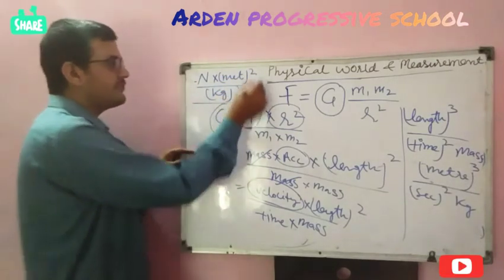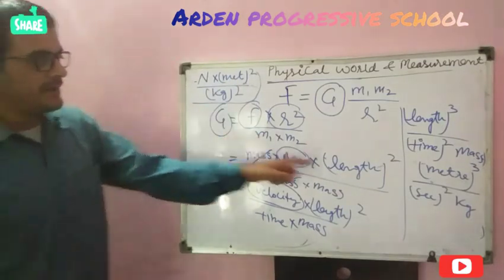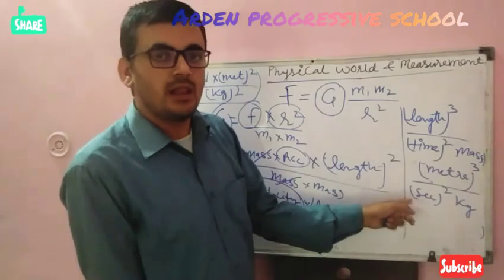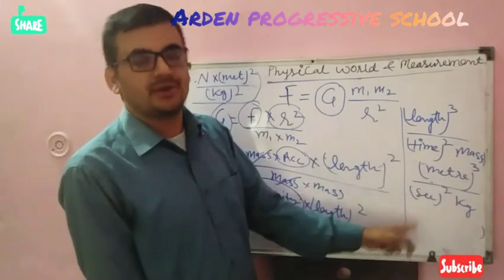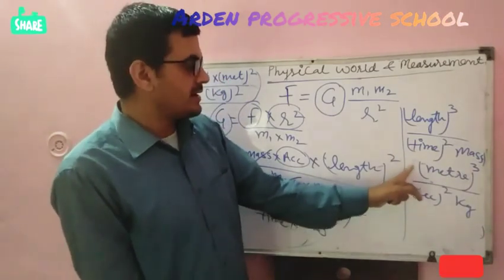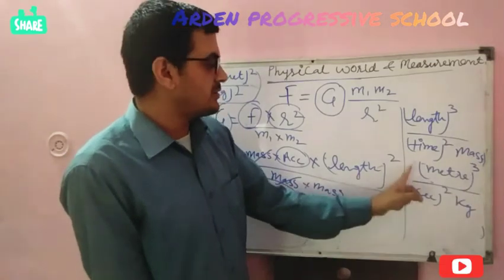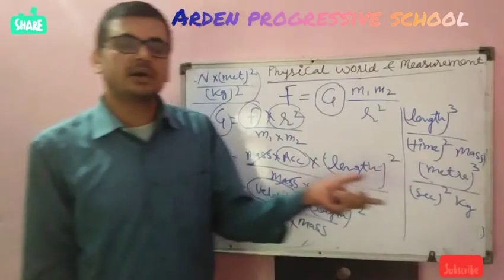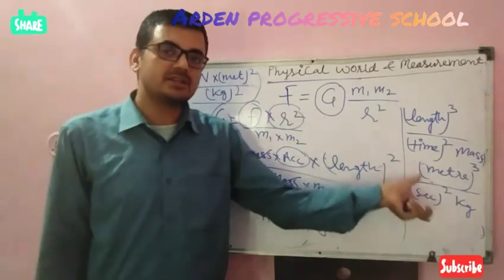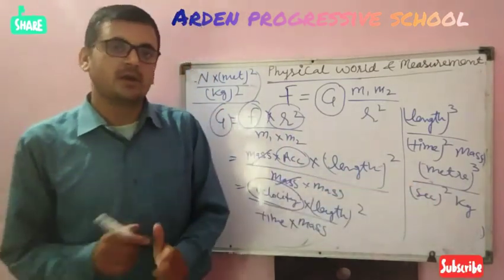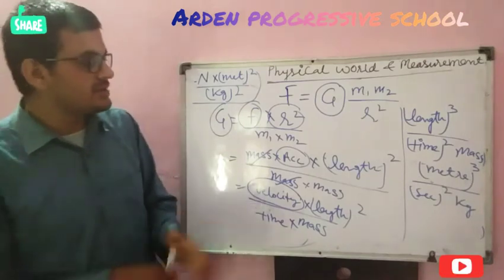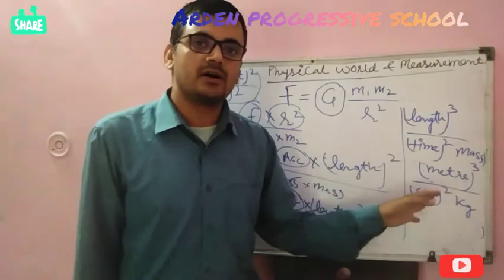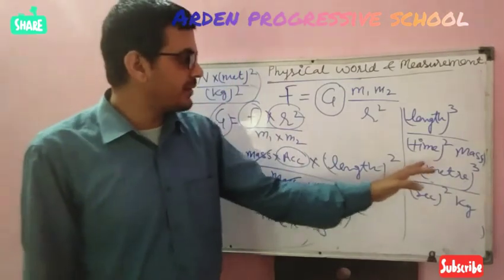Beta, don't be confused, because I have written here in terms of fundamental units. It will be very useful whenever you find the dimension of any physical quantity. In the next video, I will send you how we derive the dimension of physical quantities.